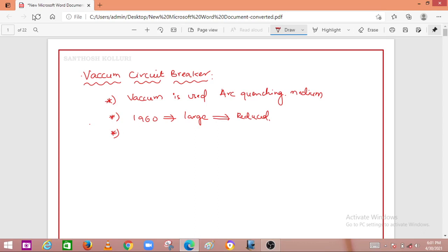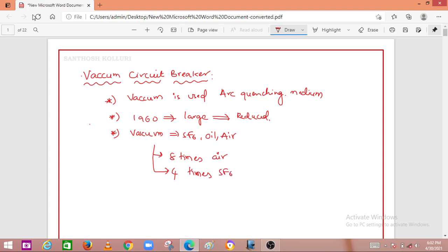superior dielectric strength, because vacuum has higher dielectric strength compared to SF6, oil or air, whatever we had in the previous circuit breakers. The dielectric strength of vacuum is 8 times more than the air dielectric strength, and 4 times more than the SF6 dielectric strength.